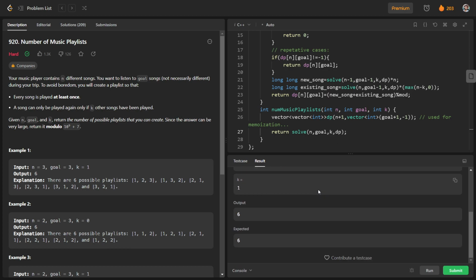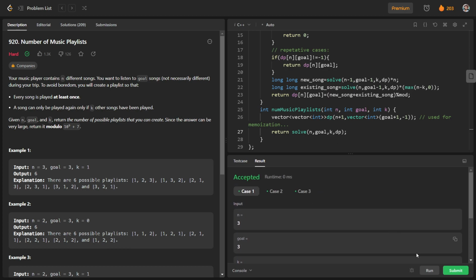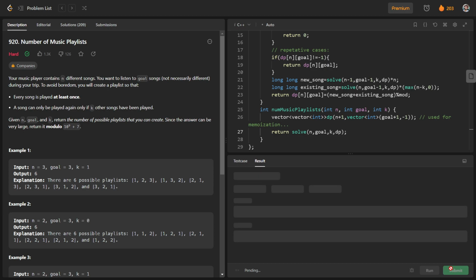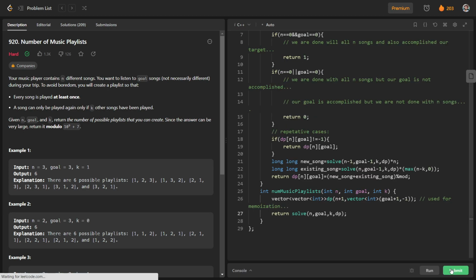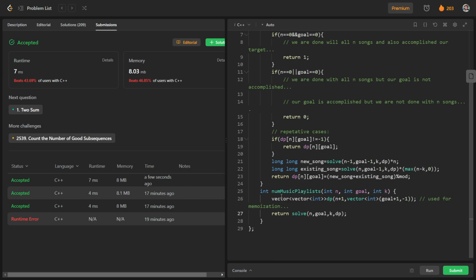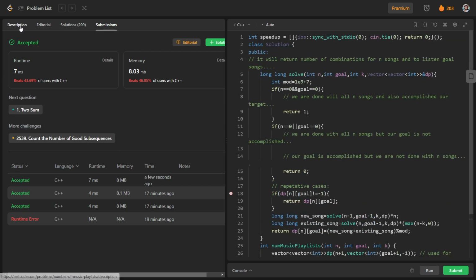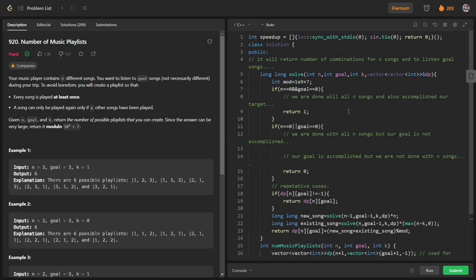So you can see that all the cases are passing. So let us see for main cases. So yeah, all the cases are passing. Okay, so let us try to understand this code again. So what was our scenario?